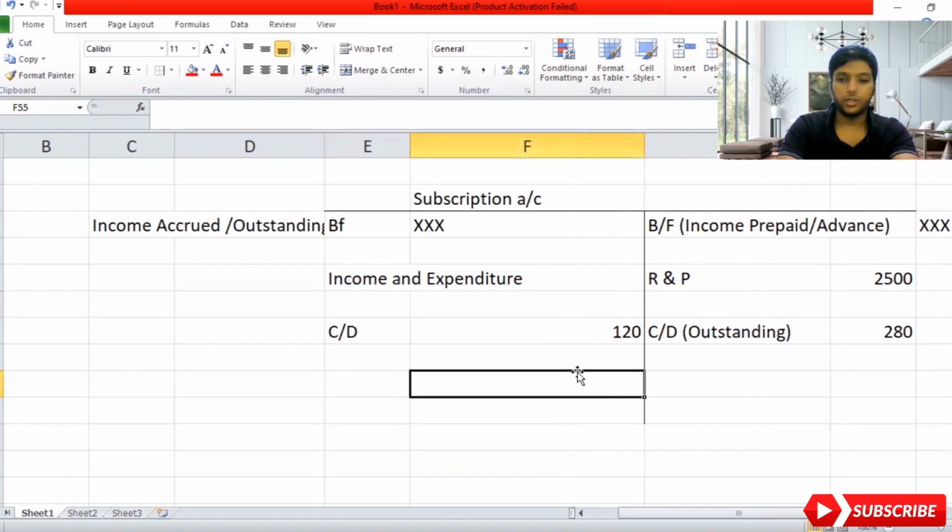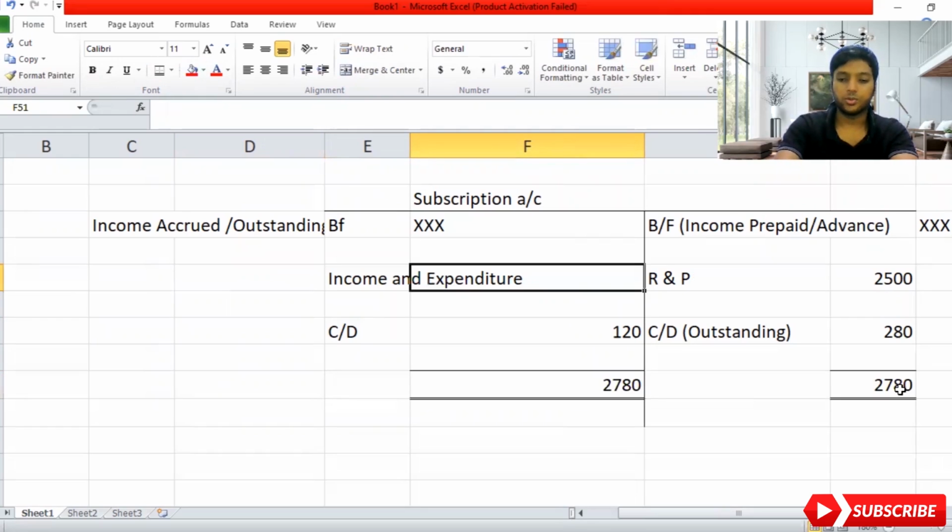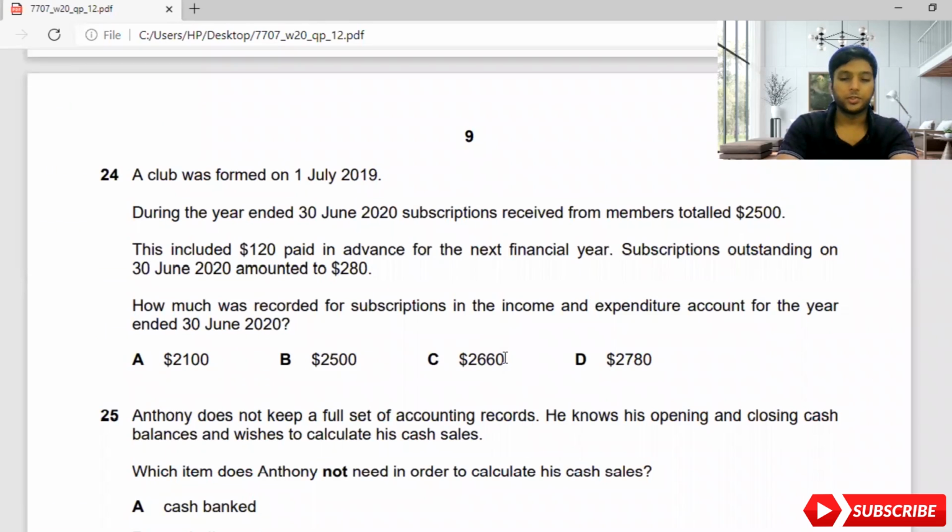So how much is the value actually? I'll make a ledger account. I'll put two lines to get the total. So 2,500 plus 280 will give me a value of 2,780. I'm going to deduct 120 from that. So 2,780 minus 120 will give me 2,660. Let me move on to the answer sheet and see if I have an answer for that. So the answer is C, 2,660.